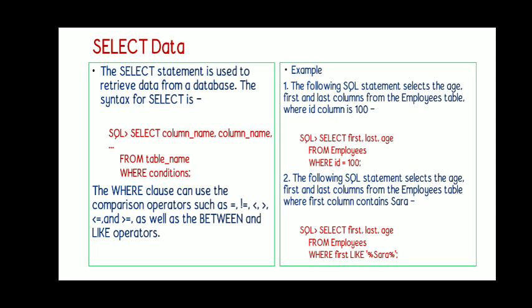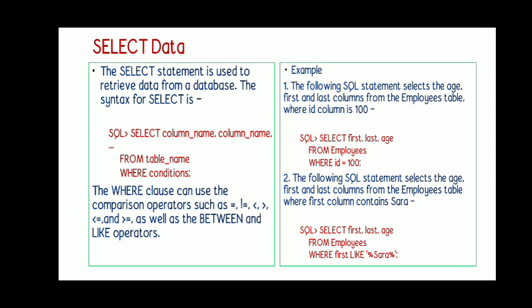name where the condition. Here the where clause is used for retrieving the specified record. Whatever record is matching with the given condition, we can retrieve it. So this is the syntax for the select command. With this select command, 2 examples are given.